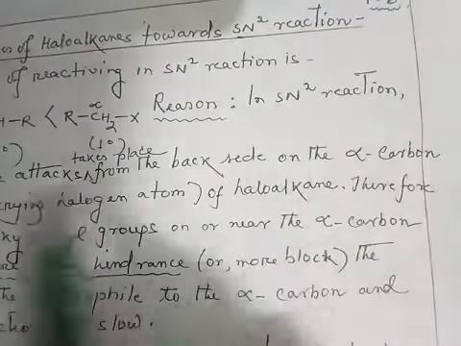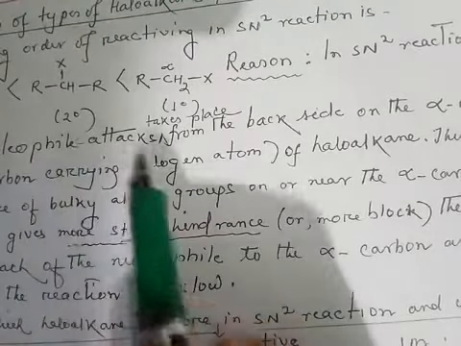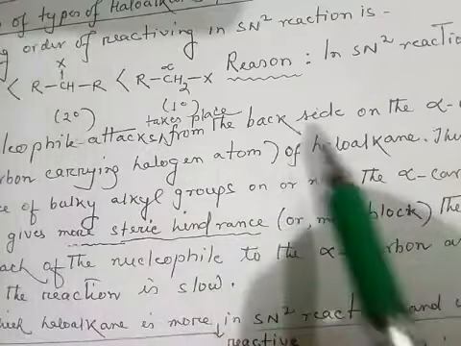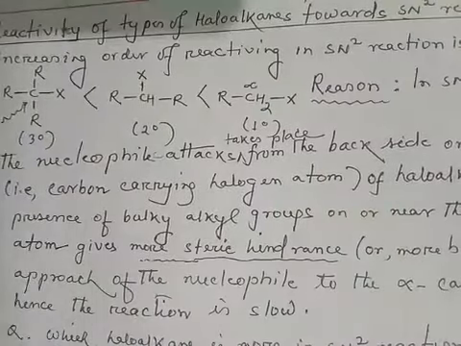in SN2 reaction the nucleophilic attack takes place from backside on alpha carbon atom. Alpha carbon atom means the carbon atom carrying the halogen atom.